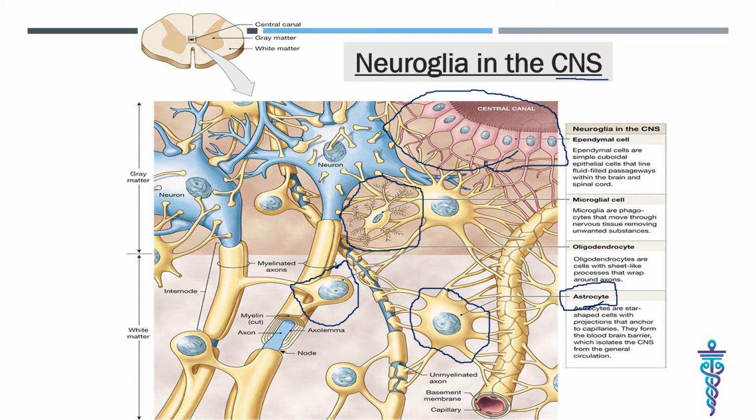Ependymal cells produce, possibly monitor, and assist in the circulation of the CSF. Ependymal cells form the blood-CSF barrier. Okay, so don't confuse: astrocytes form the blood-brain barrier, whereas ependymal cells form the blood-CSF barrier. So these are the glial cells which are present in the CNS.